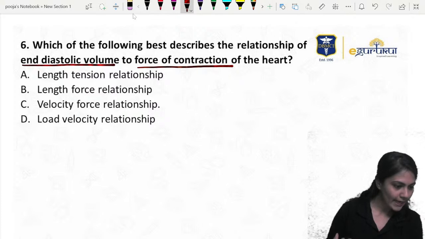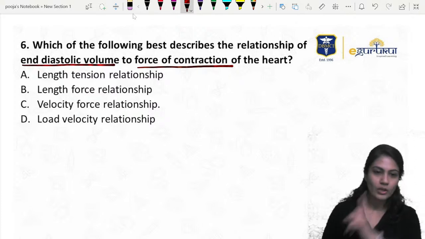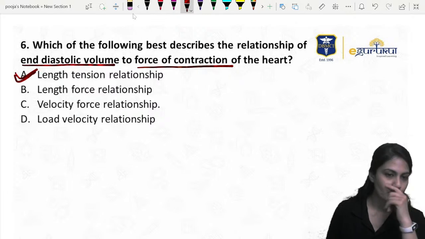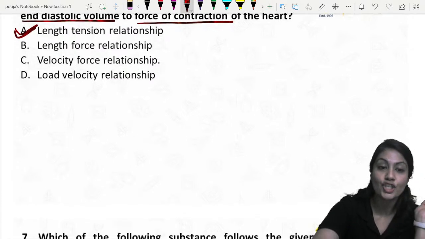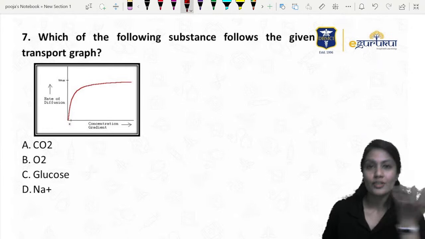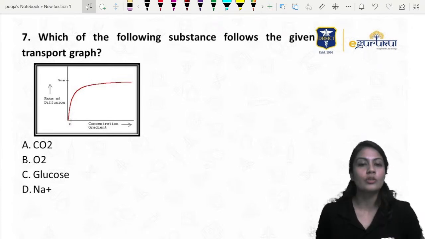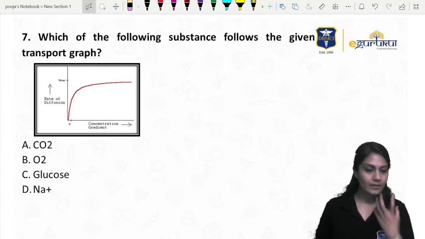Vijay Kumar, think again. Yes, only one thing that we study, that is the length tension relationship, nothing else. Okay, length tension relationship, not the length force. Force is the load that we are giving. We do not count the load over there. We count the tension that is generated in the muscle.